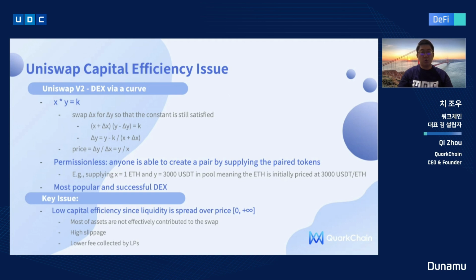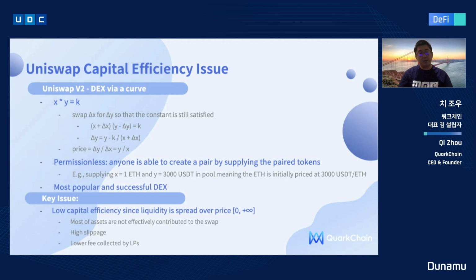Uniswap V2 is a DEX using a curve X times Y equals K, so that for any swap, any token in and out, it will guarantee that the constant of the curve is always satisfied. So it is very permissionless and also very simple. Everyone is able to create a trading pair by just supplying the paired tokens.